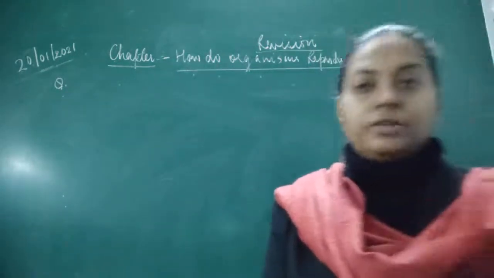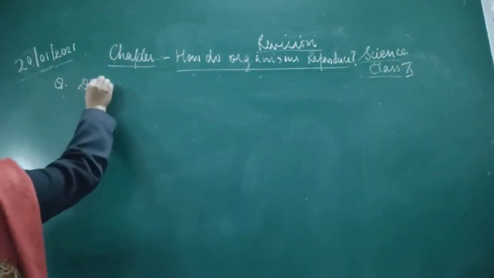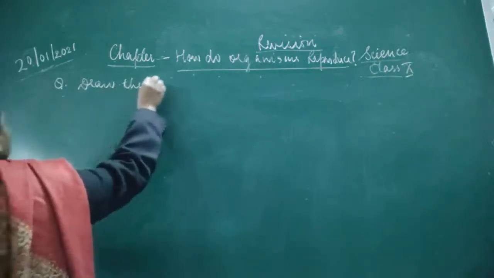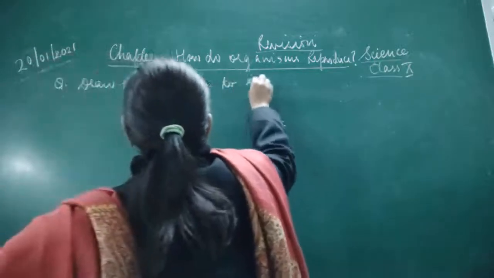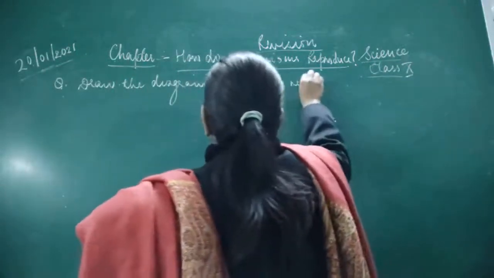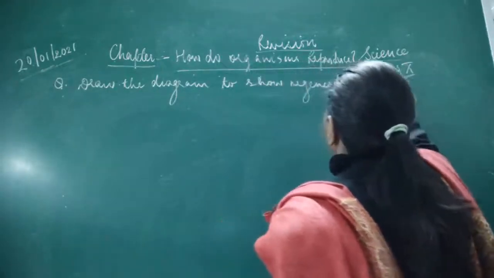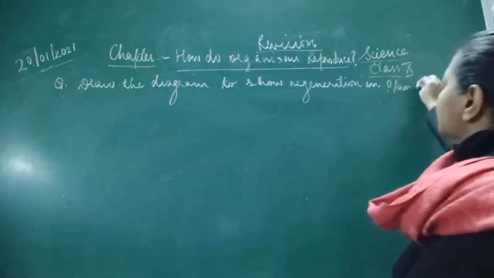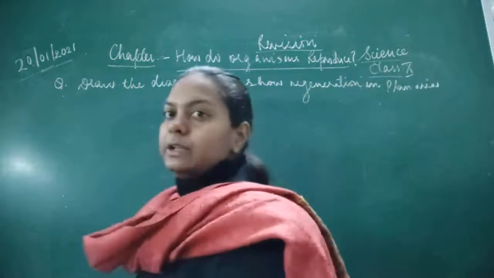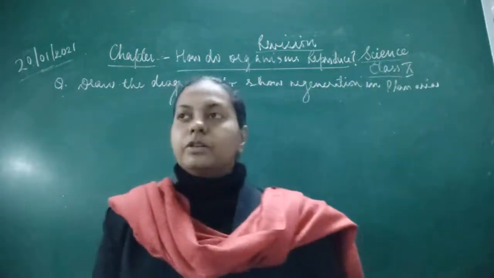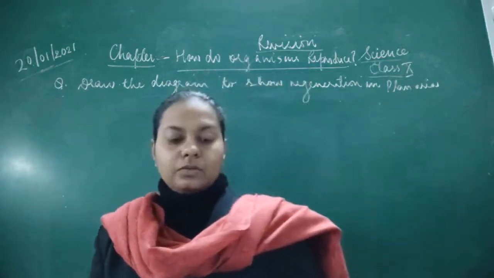Okay, so what you have to do, you have to draw the diagram of planaria and show the regeneration. Okay, and you have to explain this. So you will draw the diagram and you are going to explain this fact, which is regeneration.